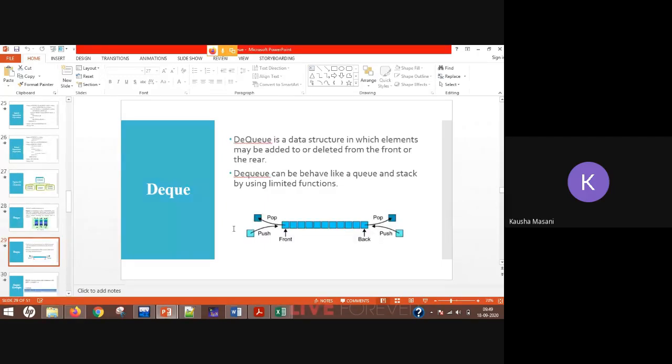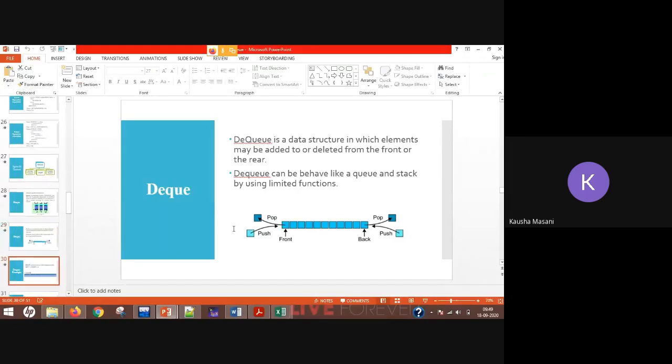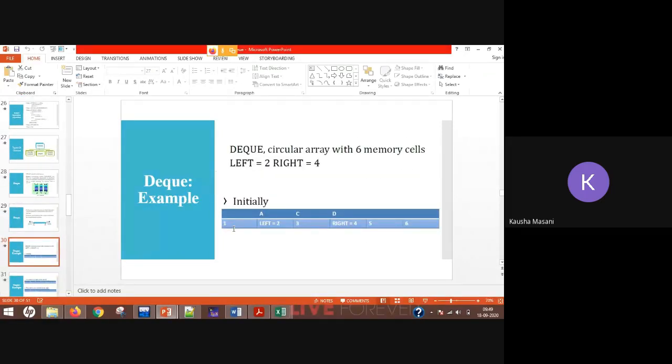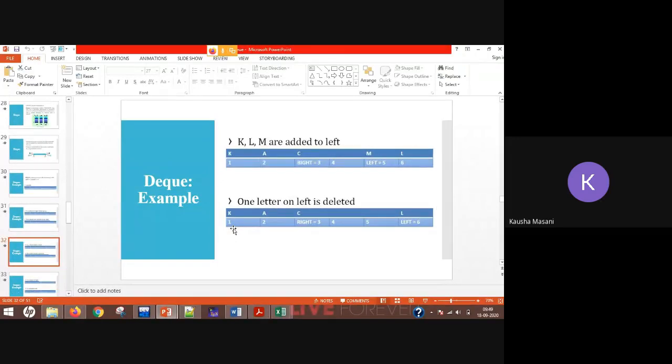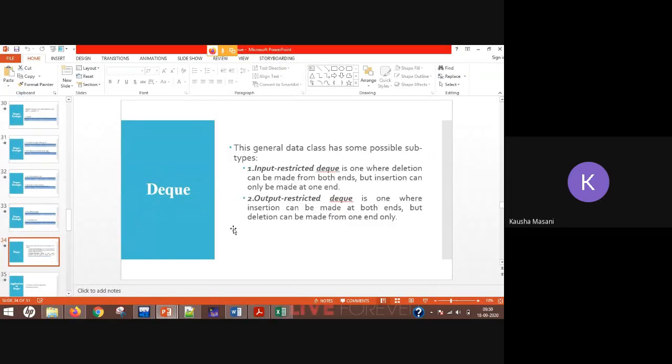See, you need to keep this diagram in mind. From front also you can push and pop, from rear also you can push and pop, depending on how you want your DQ to behave. We had seen this example of adding from the left-hand side and adding from the right-hand side, and again DQing from left and DQing from right. So I'm not going through those again.